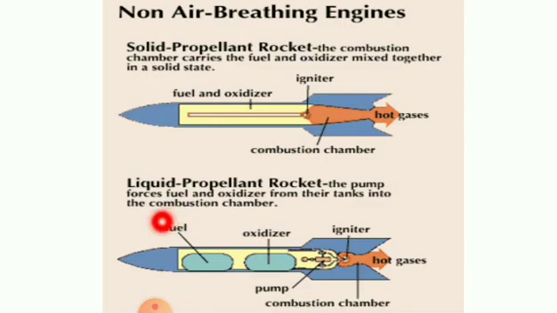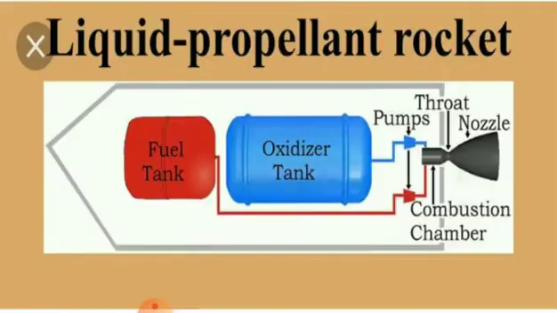Wait. This is a liquid propellant rocket. So a liquid propellant rocket is nothing but the pump forces fuel and oxidizer from their tanks into the combustion chamber. So this is a pump. The pump pushes the fuel. What will happen? The fuel goes to the fuel tank. Right.